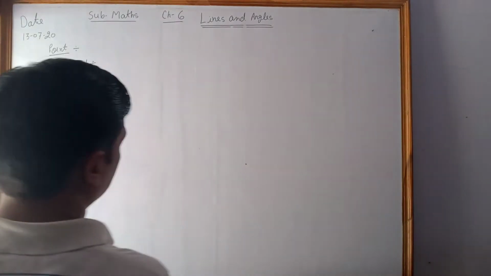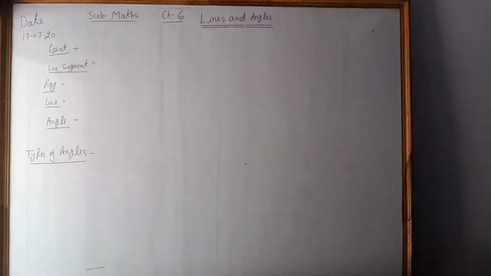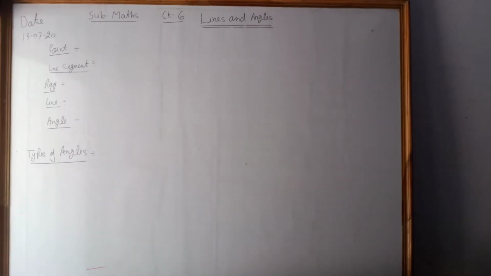See, first we will discuss the point. What is the point? We know that a small dot is called a point. Any dot you can make with your pencil or anything else, that is called a point.